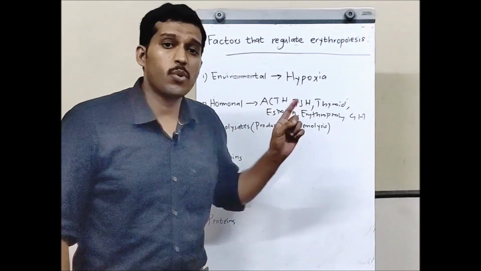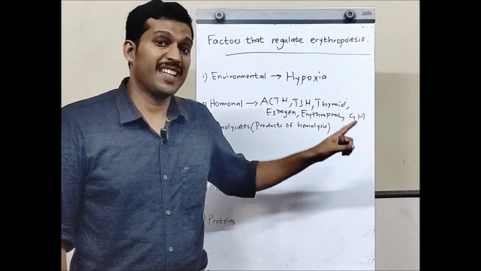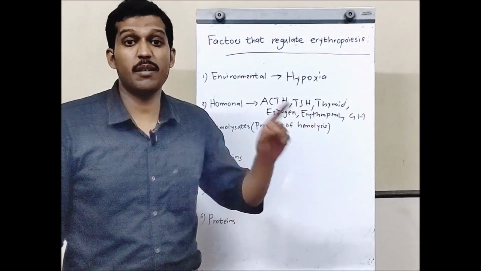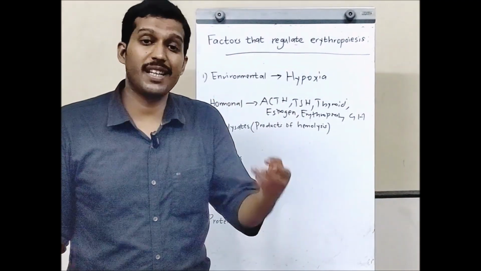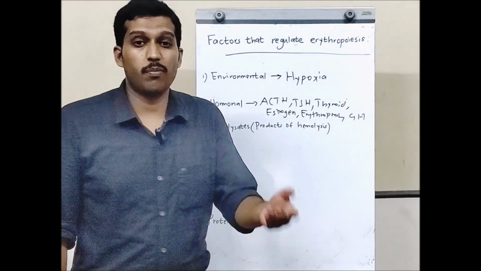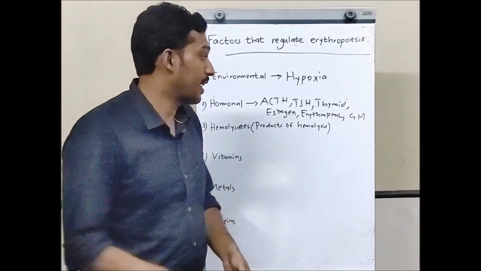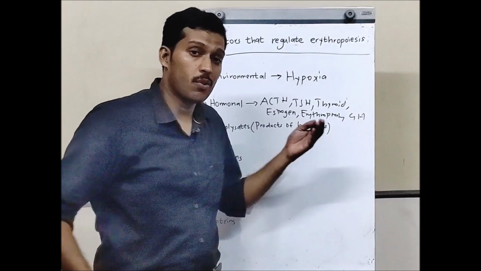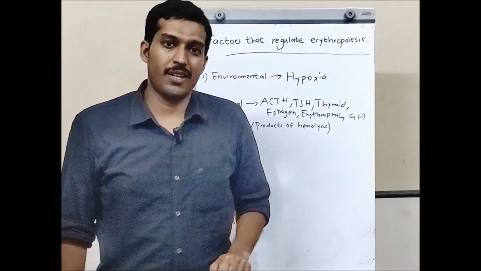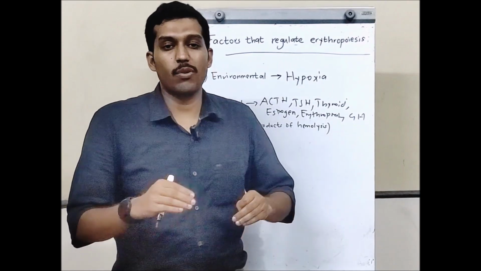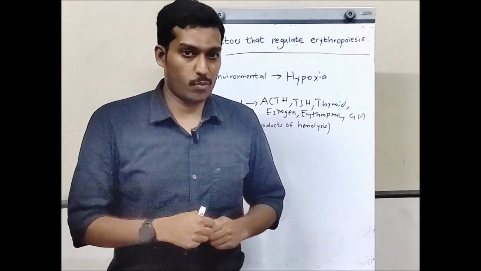The majority of these hormones stimulate erythropoiesis except estrogen. Estrogen is the one which inhibits erythropoiesis. ACTH, thyroid hormone, TSH, growth hormone, erythropoietin, and androgens, you can add, also stimulate erythropoiesis, whereas estrogen inhibits erythropoiesis. So these are the hormonal factors which can regulate erythropoiesis.